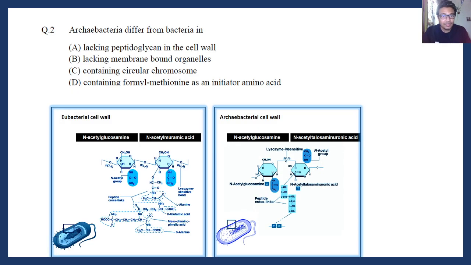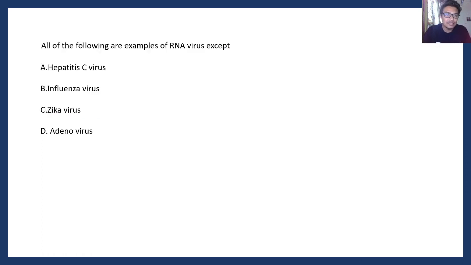There is another year and they have asked the same kind of question. Archaebacteria differ from bacteria in which of these following aspects? The correct answer would be lacking peptidoglycan in the cell wall. They have pseudomurein, which consists of N-acetyl glucosamine and N-acetyl talosaminuronic acid instead of muramic acid. So these kinds of points of difference become very important when it comes to IIT JAM. So first type of question. This particular question is not a question, but a type of question that you can possibly face in this exam.